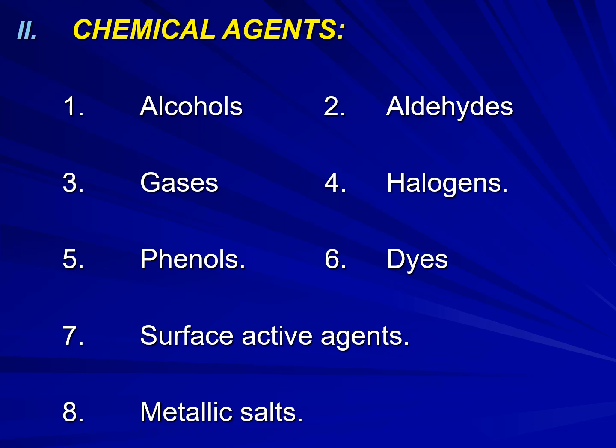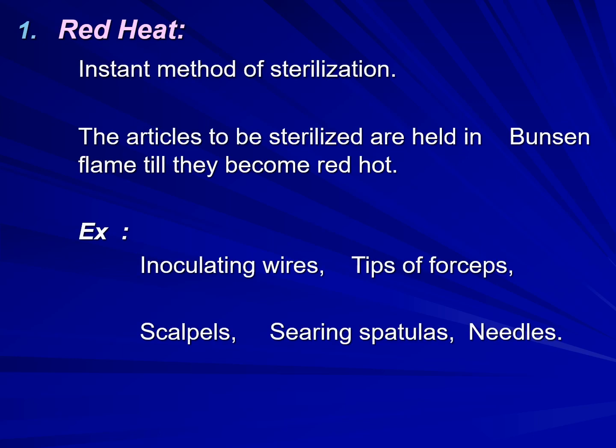Under chemical agents, which are used for disinfection, this includes alcohols, aldehydes, gases, halogens, phenols, dyes, surface active agents, and metallic salts. So this includes chemical agents. First of all, we are talking about physical agents, that is heat. Heat is of two types: dry heat and moist heat. Under dry heat, red heat.